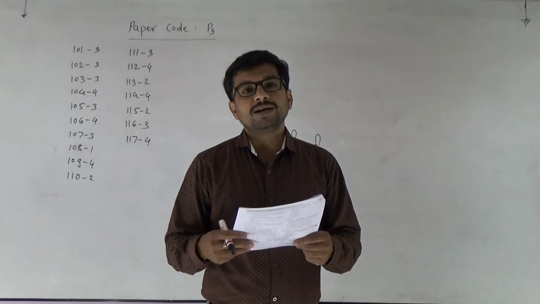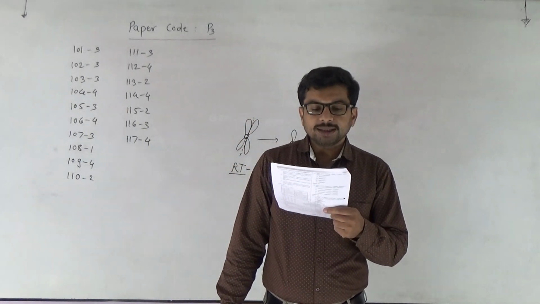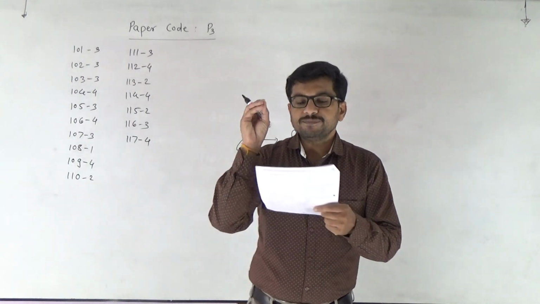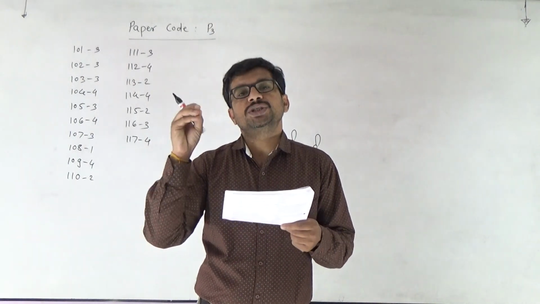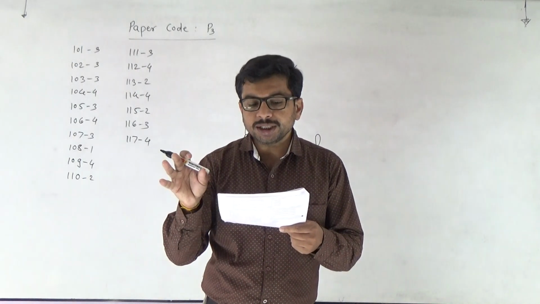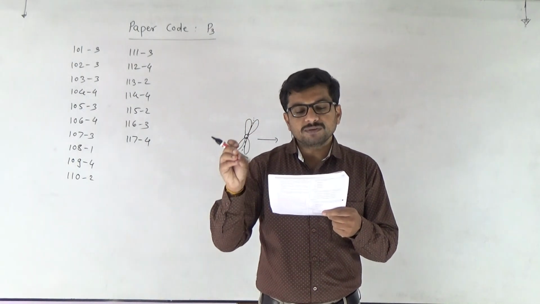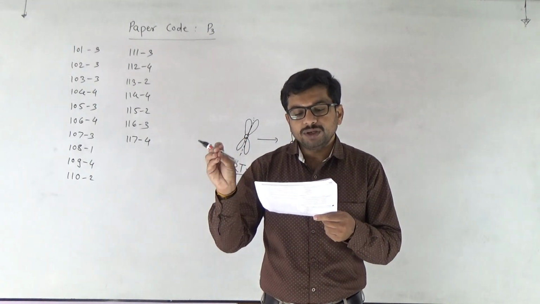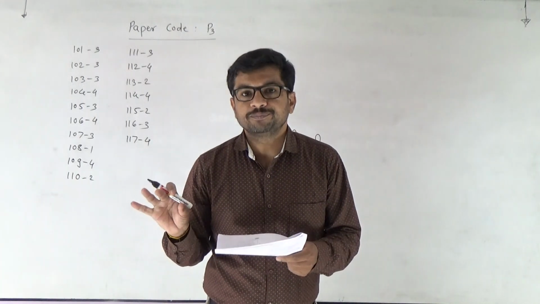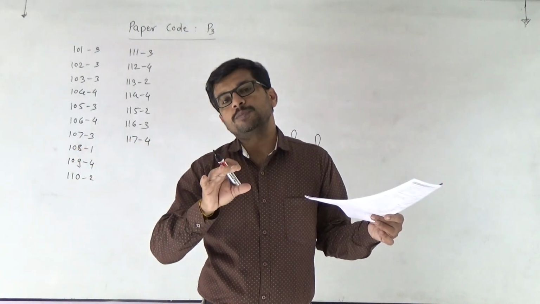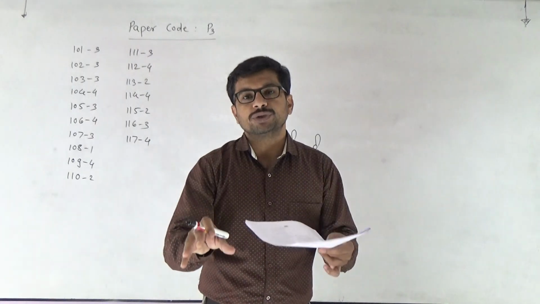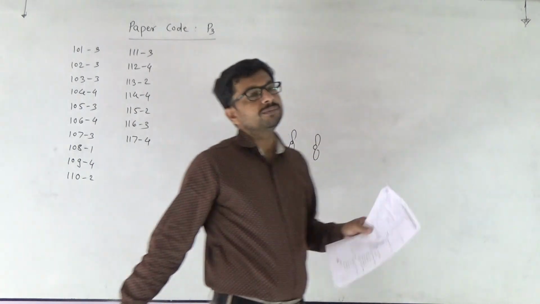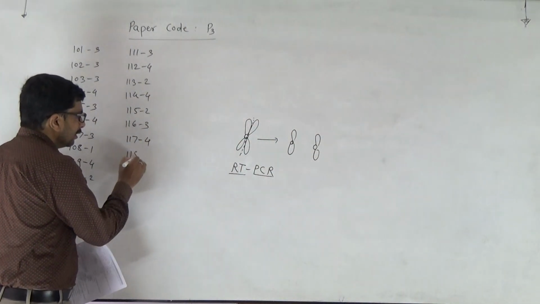Then comes 118. The factor that leads to the founder effect in a population. A particular founder effect in the population is said to be genetic drift. What is genetic drift then? Change in frequency of allele within a population over a time. If in a particular population at a particular time the frequency of genes changes, then this is called the genetic drift, and the given definition refers to the same. 118, first one.